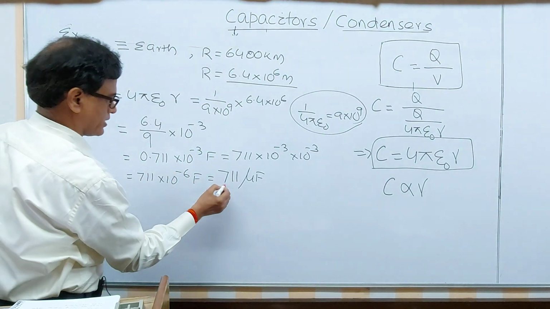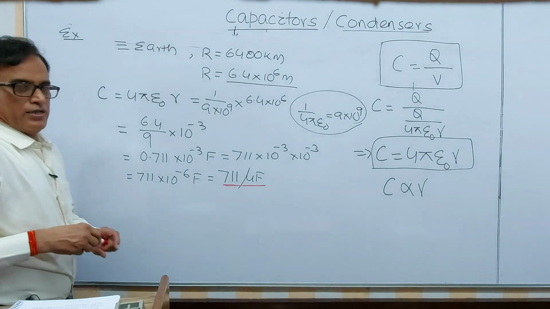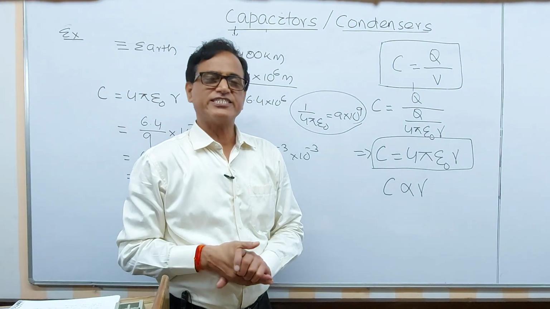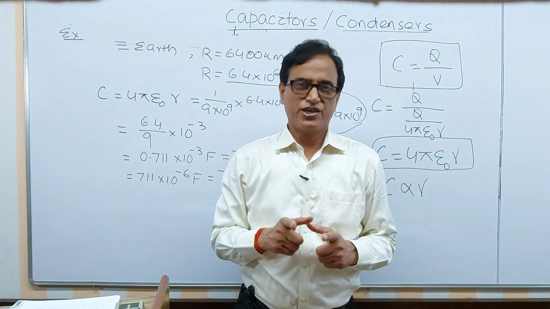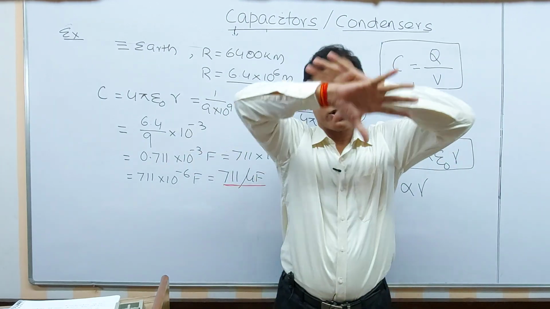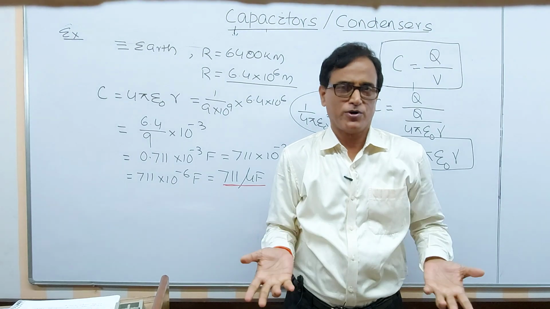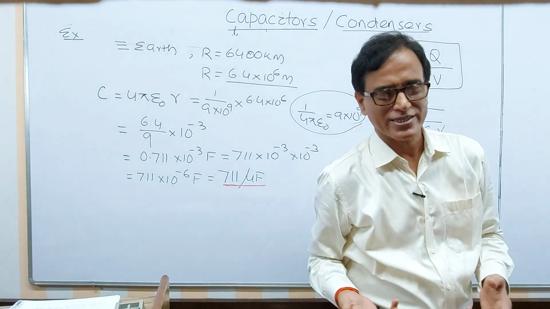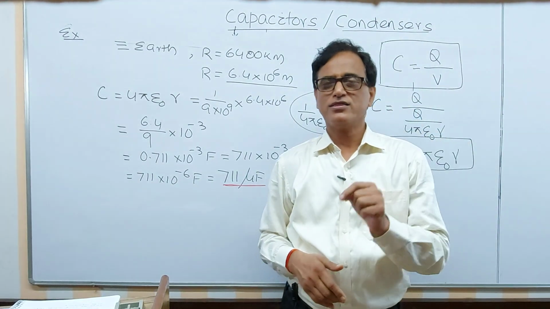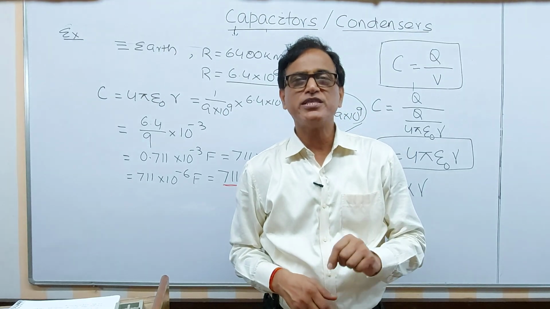See, this is the result. So a very interesting result. That means if you take a conductor of size just like earth, it is not possible to take. However, if you imagine that you can take this one, then its capacitance will be in microfarad.